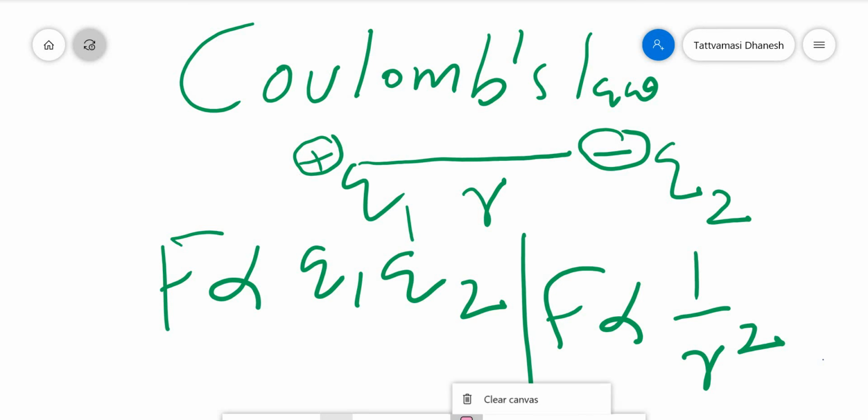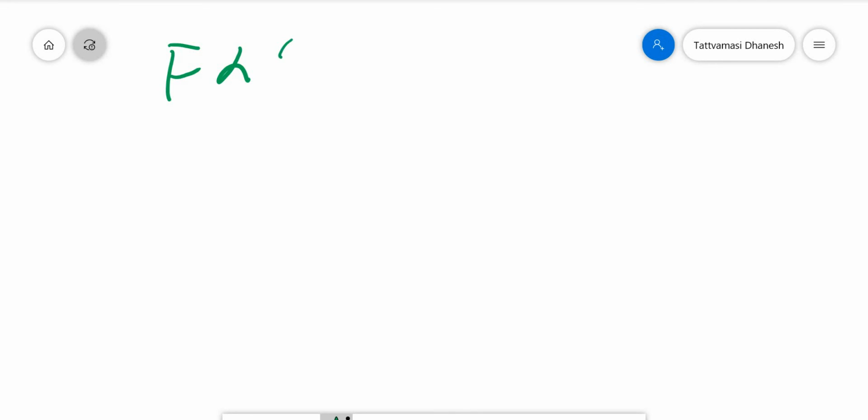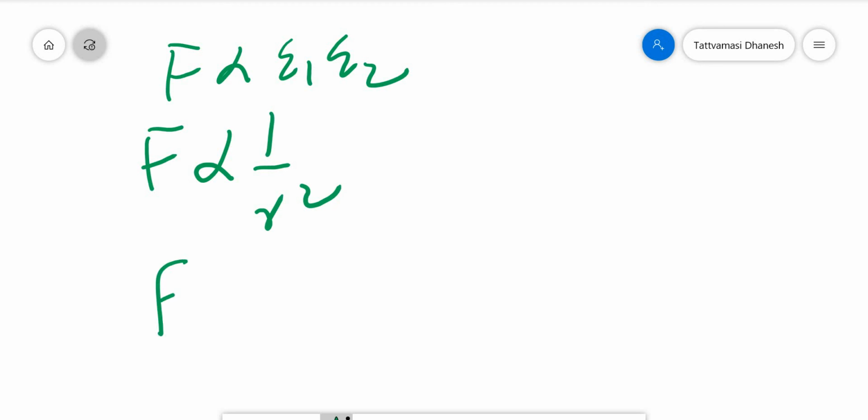These two you can combine: Q1 Q2 divided by R square.